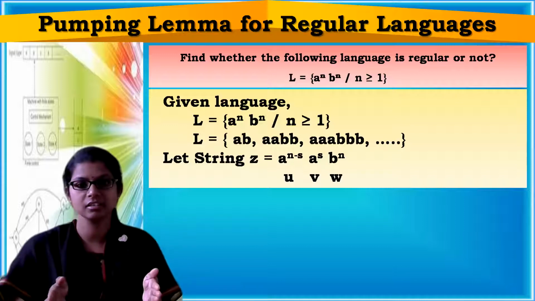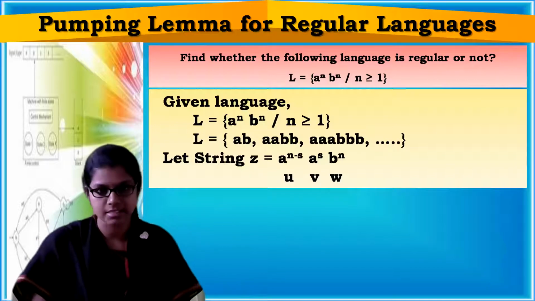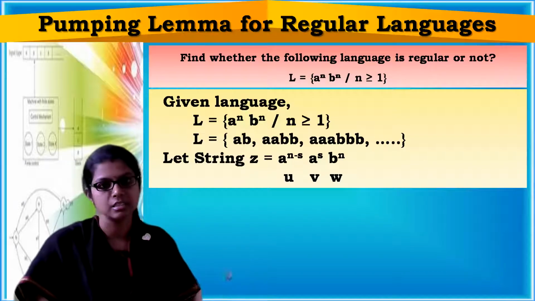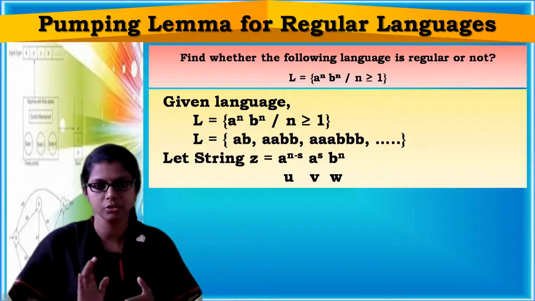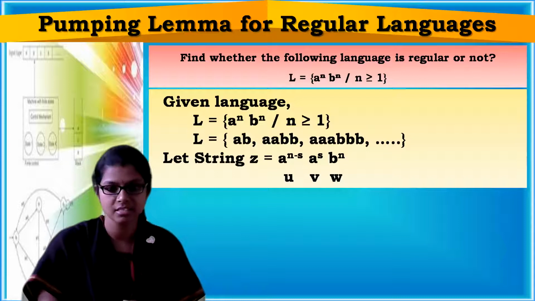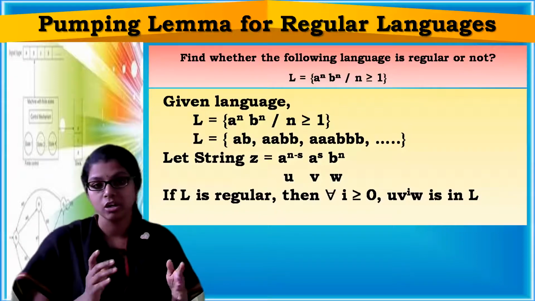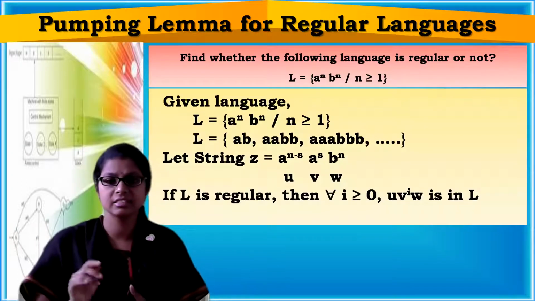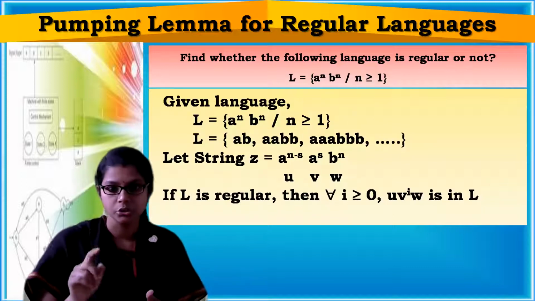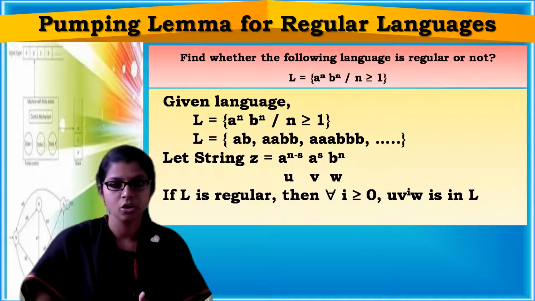Now you have to divide that string into 3 parts. I have divided it: u is a power n minus s, v is a power s, and w is b power n. Now what is the rule according to the pumping lemma? If L is regular, then for all i greater than or equal to 0, u v power i w should belong to L.